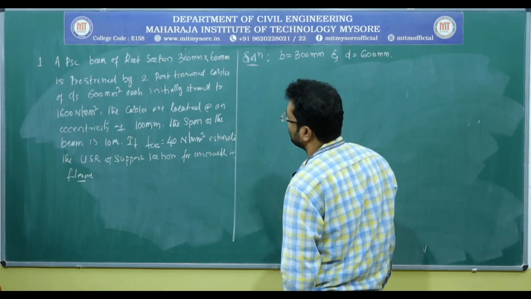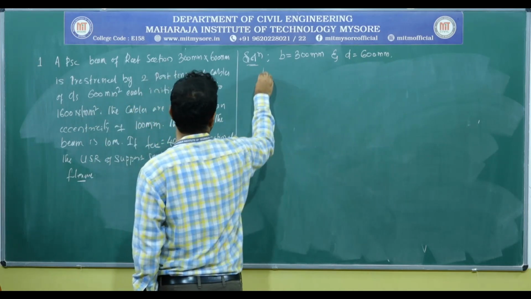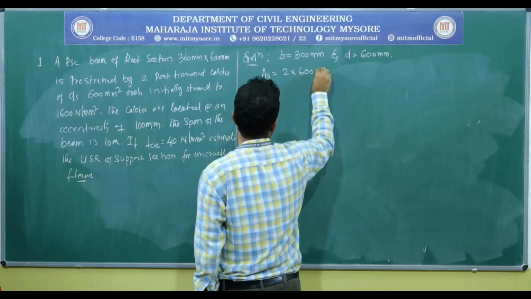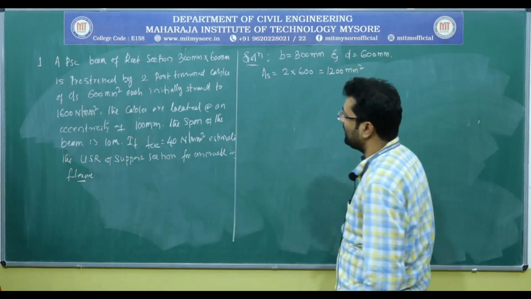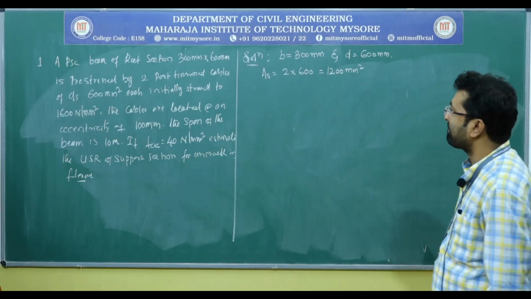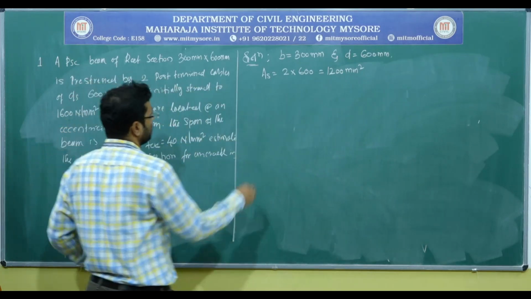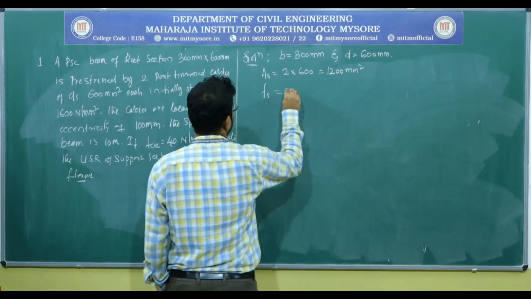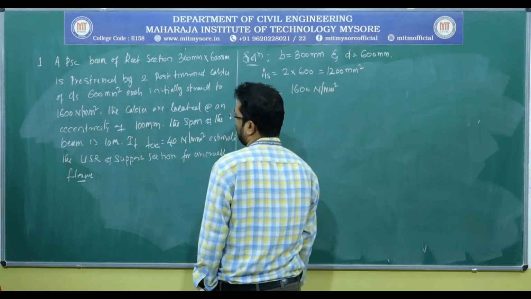Then the area of steel: 2 cables of 600 millimeter square, that is 1200 millimeter square, the total cross section area of both cables. Apart from that, they have given the stress in the steel, let us assume it as Fs equals 1600 newtons per millimeter square, right.